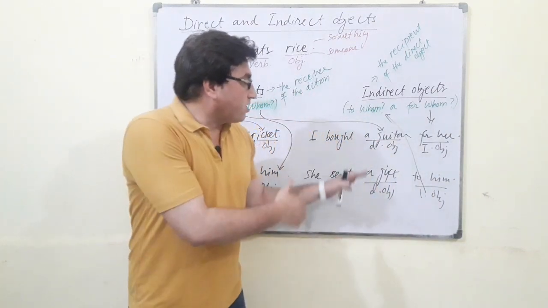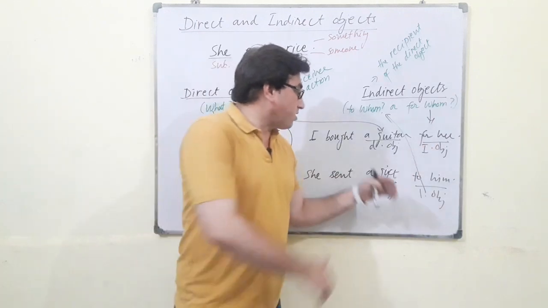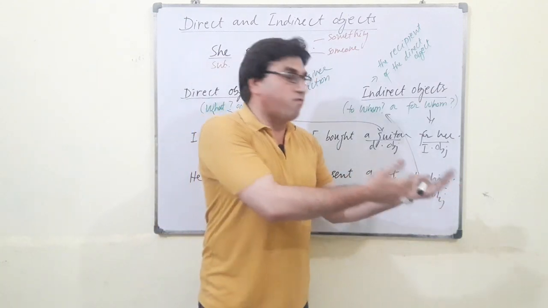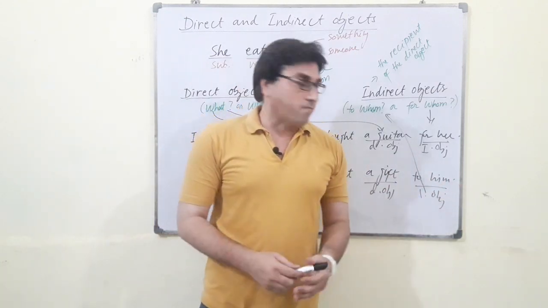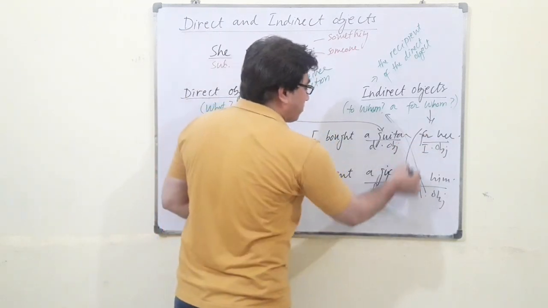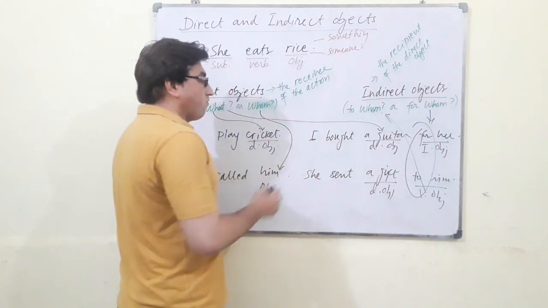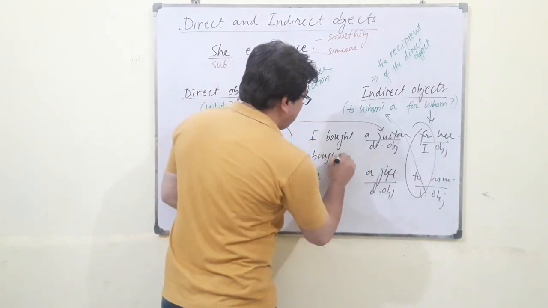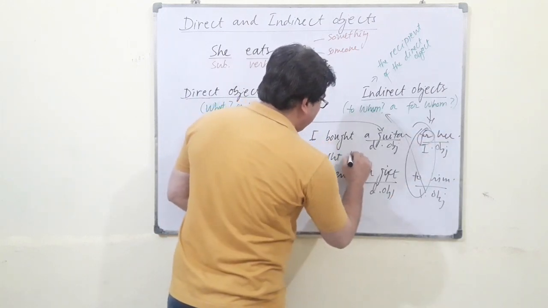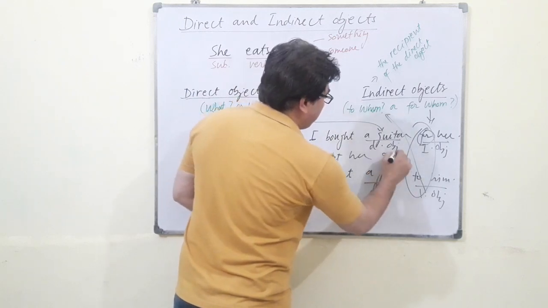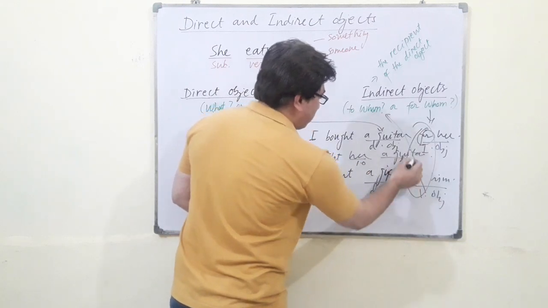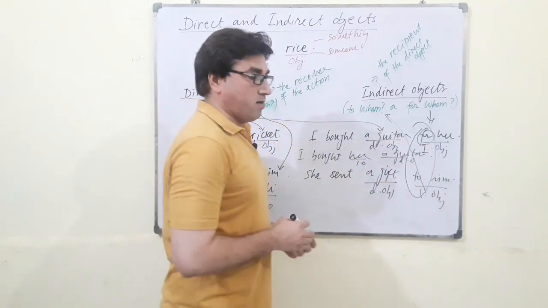Now, in these two sentences, I use indirect objects right after the direct objects. Now, is it possible to use indirect objects before direct objects? Yes, it is. But if you want to use indirect objects before direct objects, you have to drop out the prepositions. You will not use the prepositions. For example, I bought. Then what is the indirect object? This one, I'll have to drop it out. I'll use only her. I bought her, and then I use a guitar. Then here I use the indirect object, and then I use the direct object. I bought her a guitar.